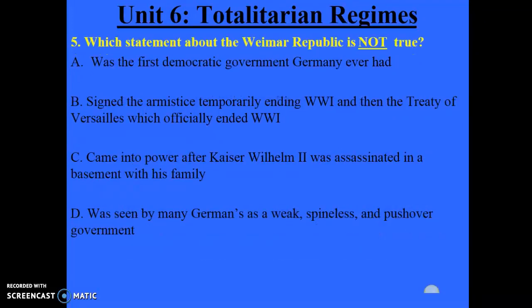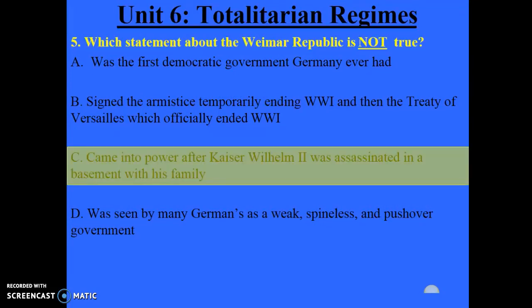Let's take a look at number 4. Which statement about the Weimar Republic is not true? C. Came into power after Kaiser Wilhelm II was assassinated in a basement with his family. This is the lie. We know that World War I in Germany comes to an end because of lots of revolutions taking place in Germany.